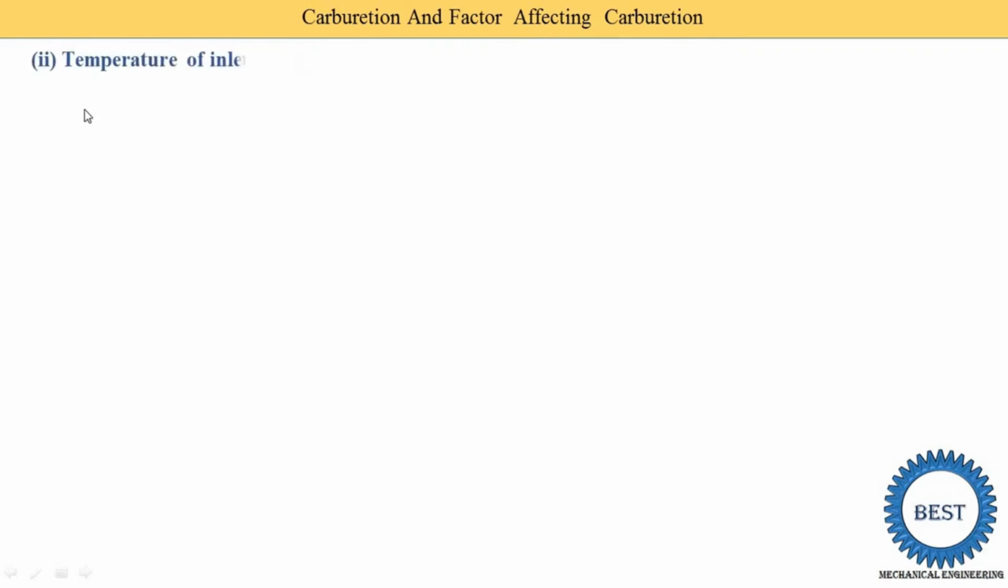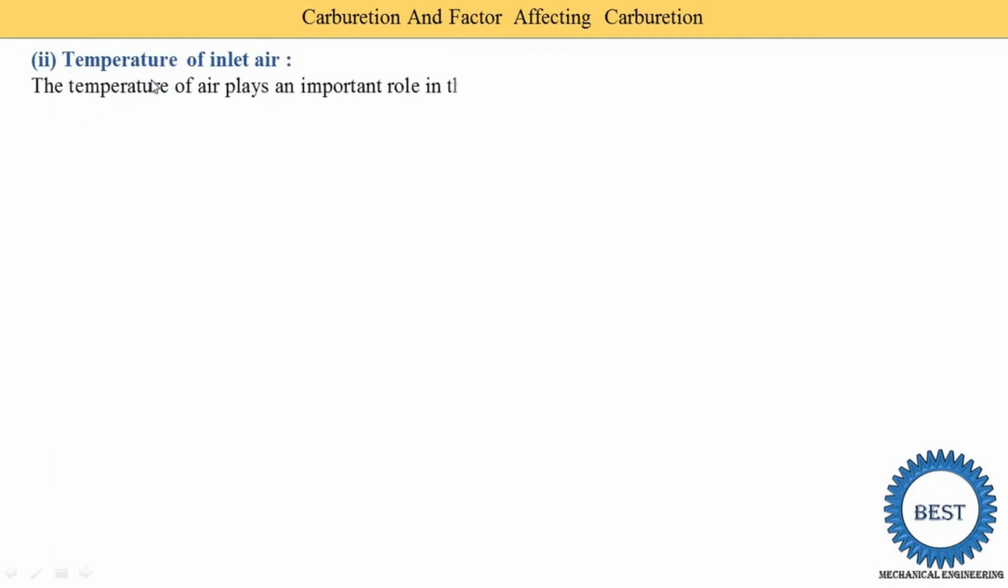Now we move on to the second point, that is the temperature of inlet air. We all know that the temperature of inlet air is different in different seasons. In winter we often face the problem of starting our car or bike. They do not start easily in one try. Why? Because the temperature of the inlet air is lower, so proper mixing is not created and supplied to the engine. Then what do we do? We use the choke valve, and this choke valve reduces the supply of air.